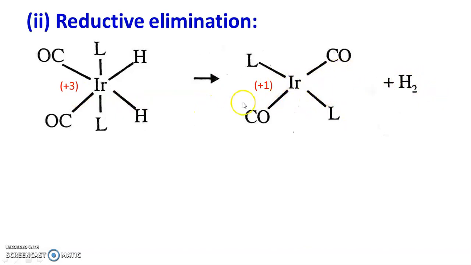So there is a decrease in oxidation state by 2, and at the same time, decrease in coordination number by 2. So this step is the reductive elimination. So when hydrogen is lost from iridium complex, the reaction involves the reduction of oxidation state of iridium from +3 to +1, and also a decrease in coordination number from 6 to 4.